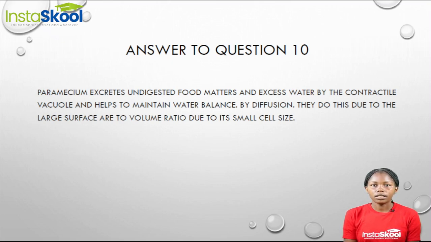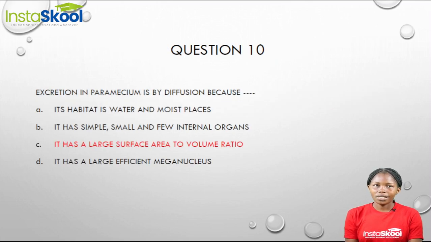They do this by diffusion. And why do we say so? This is because they have a large surface area to volume ratio, and this is due to their small cell size. So when we say excretion in paramecium is by diffusion, it is because paramecium has a large surface area to volume ratio.